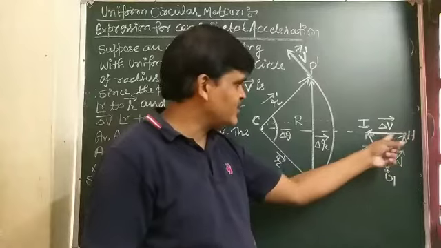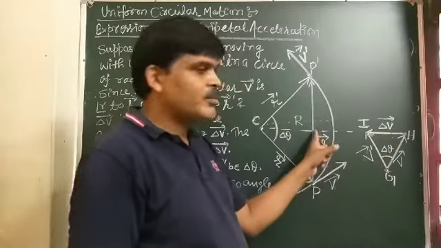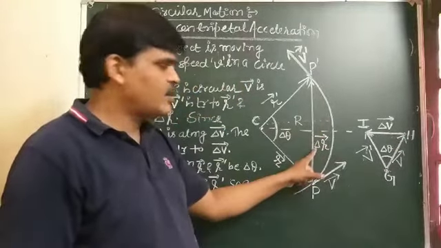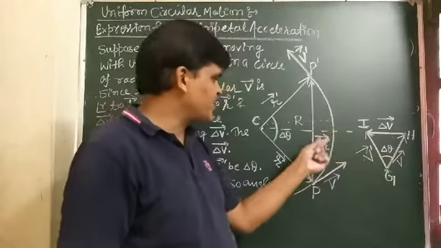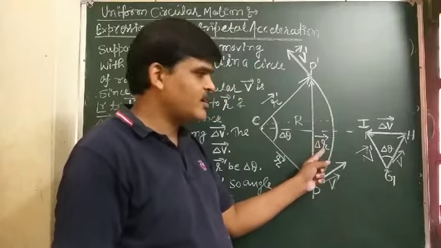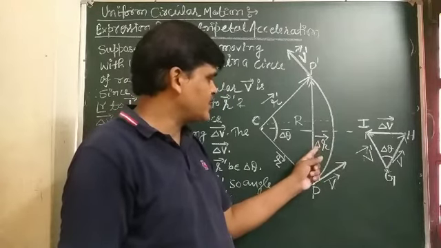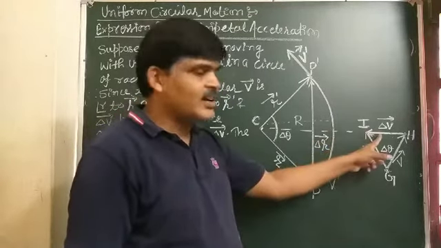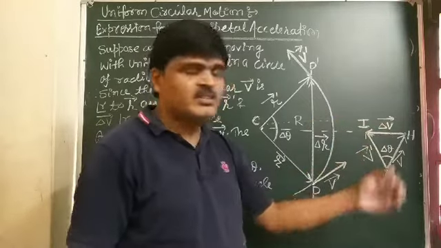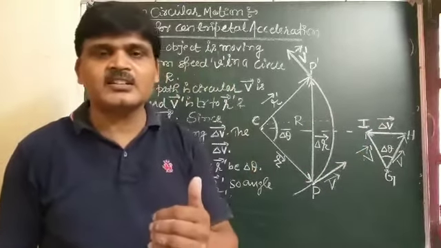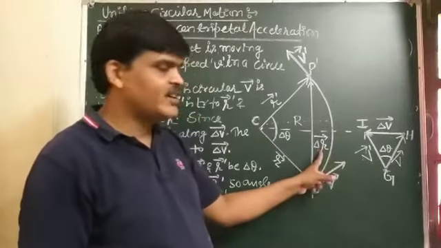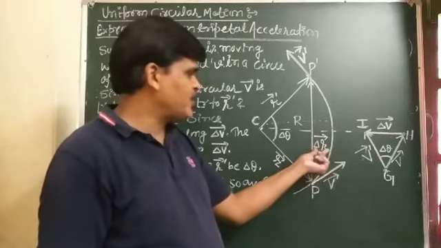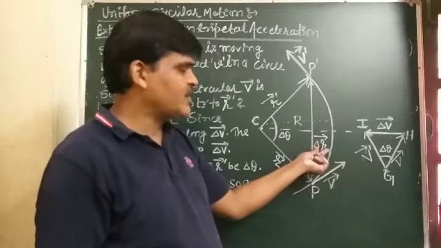Here the change in velocity is perpendicular to delta r vector, and the direction of change in velocity is the same as the direction of average acceleration. So average acceleration is also perpendicular to vector delta r.